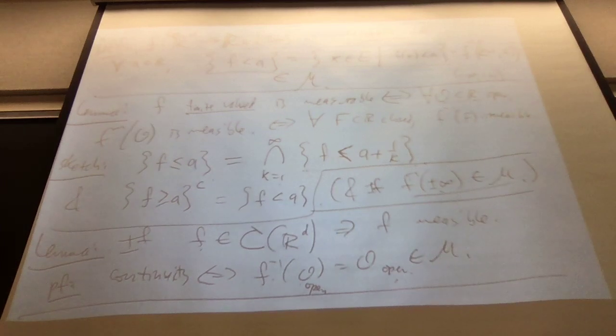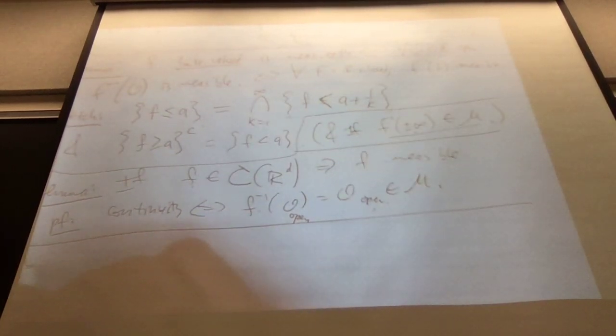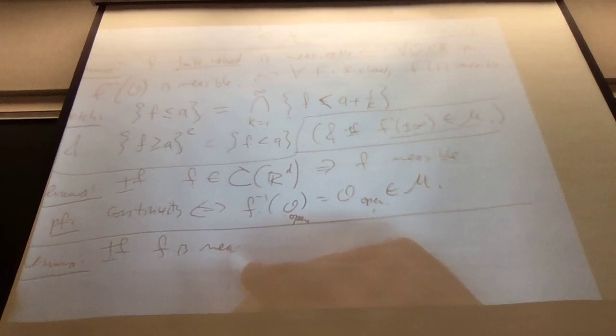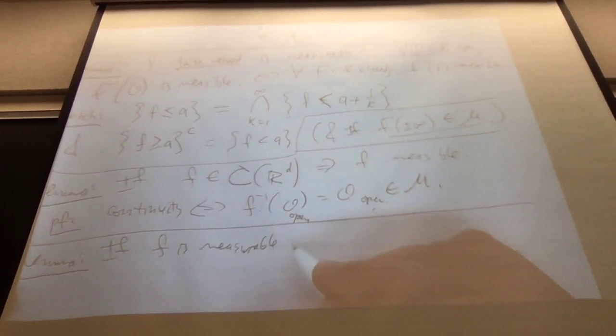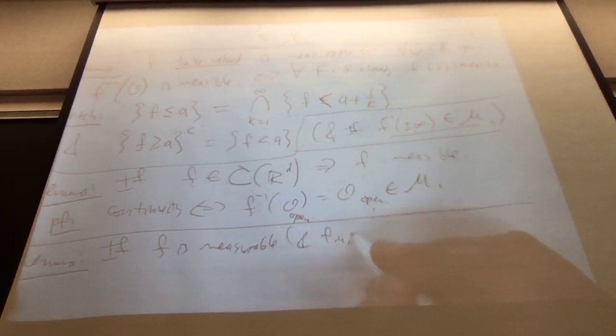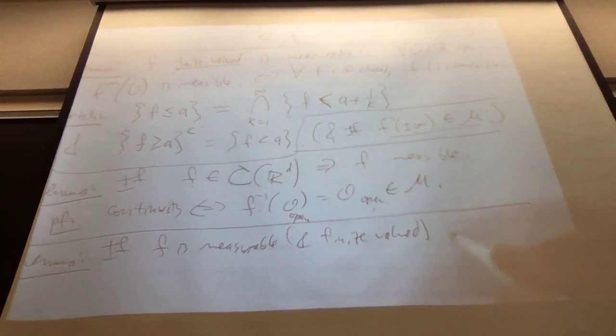All right, here's a very important lemma. So if f is measurable and finite valued, let's keep things simple. And so f is measurable, f from where to where?